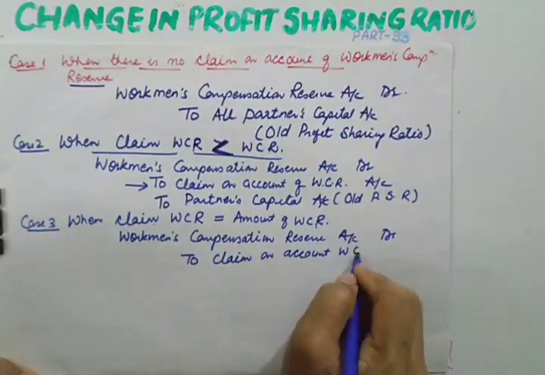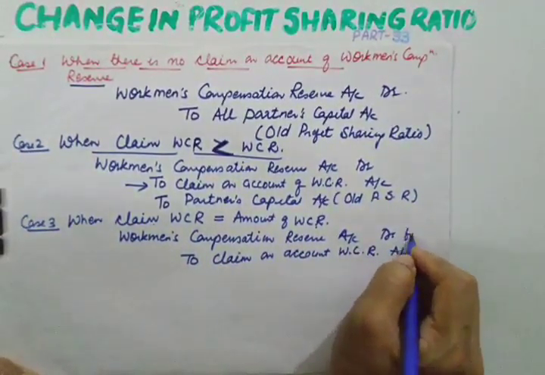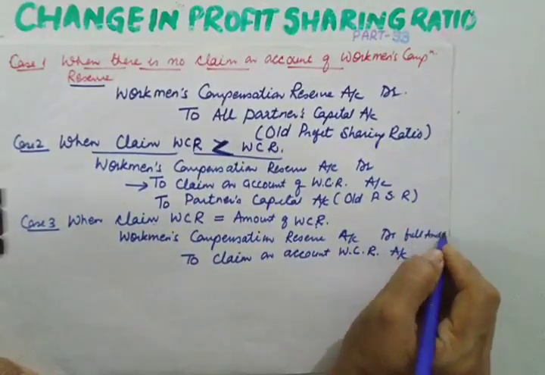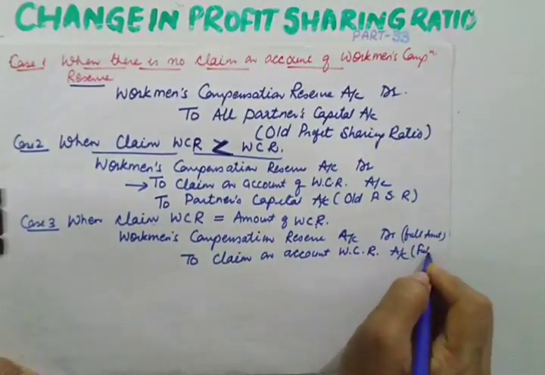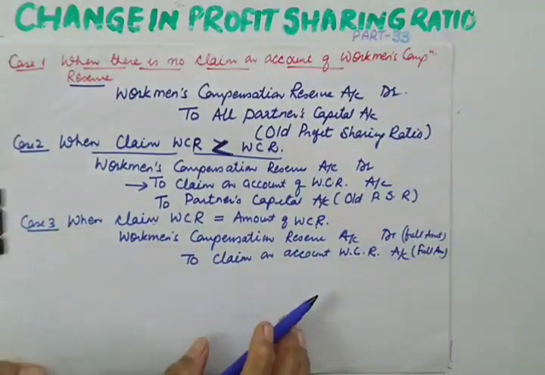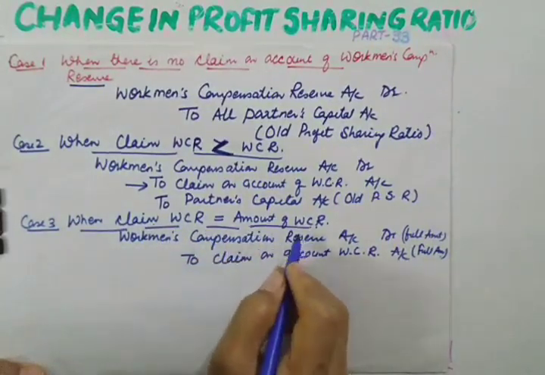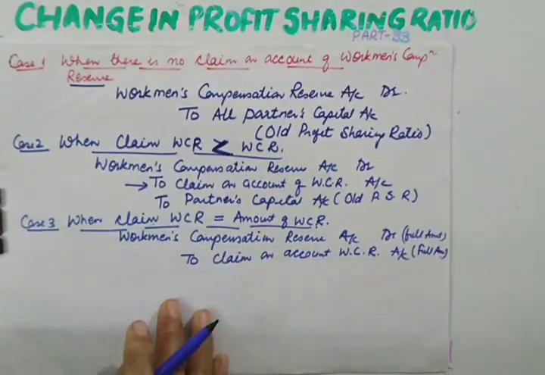Whatever term is given to you in the numerical, we'll be using that term with full amount, and no amount will be transferred to partners' capital because we are left with nothing. The whole of workman compensation reserve is being used now.